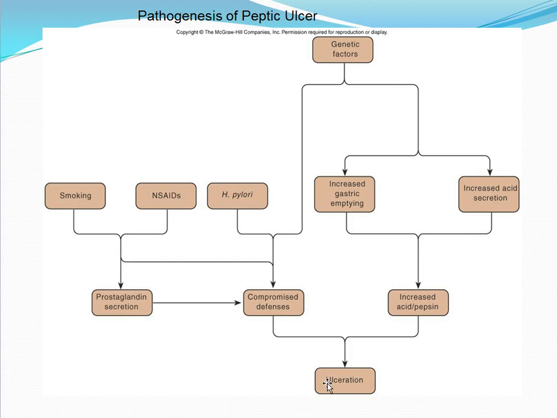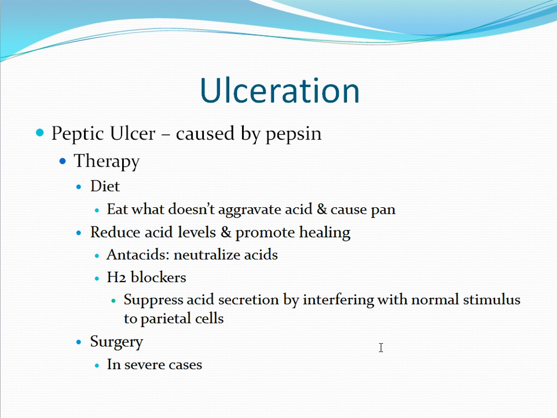This is showing the various pathogenesis: different genetic disorders, H. pylori, NSAID use, smoking, and how each of these will either cause an increase or cause a compromise in our defenses or an increased production of acids leading to ulceration. Therapy includes changing your diet. One should eat anything that doesn't aggravate the pain. Usually this involves things that don't promote acid secretions. One should also try to avoid caffeine as well as NSAIDs.